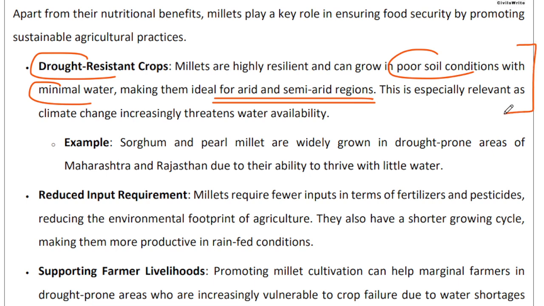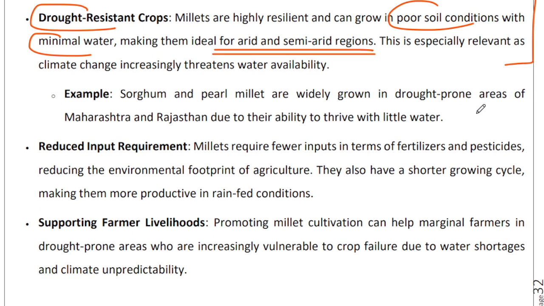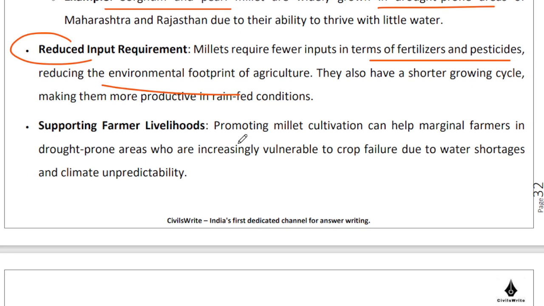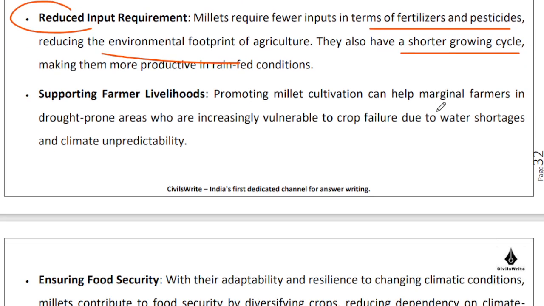Government needs to step up and support these kinds of farmers, right? So for literally hundreds and thousands of years now, sorghum and pearl millet have been grown in drought prone areas of India in Maharashtra and Rajasthan. They do not have a very heavy input requirement either, be it fertilizers or pesticides. In that sense, the environmental footprint of these crops is also relatively lighter. Their growing cycle is also shorter, right?